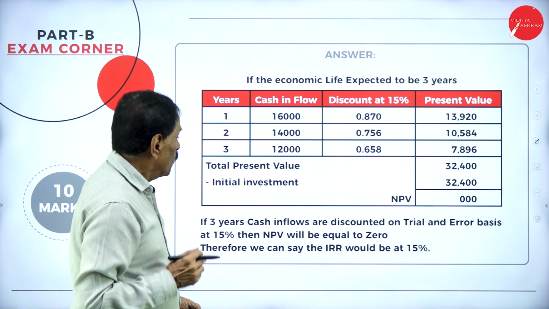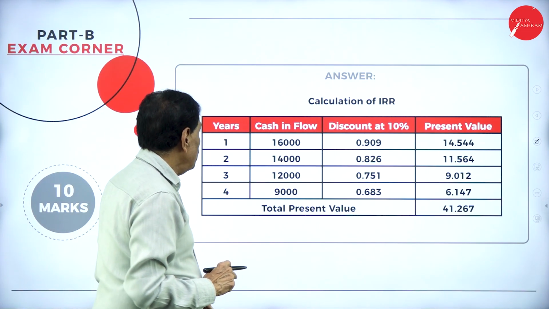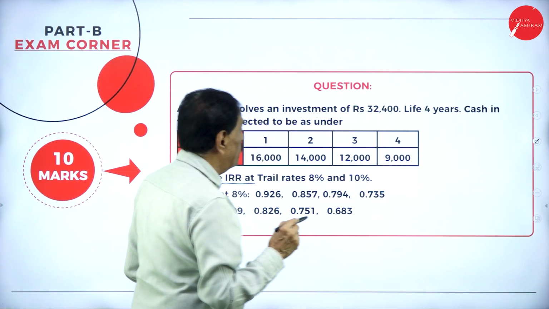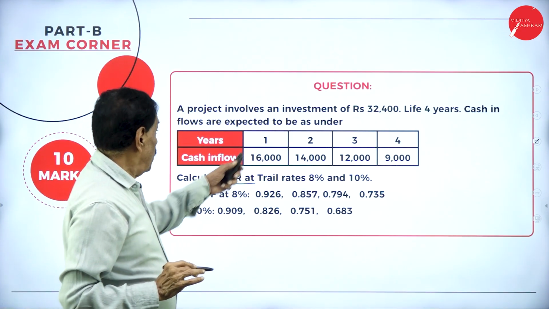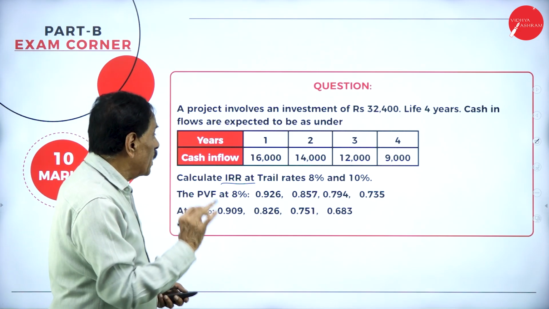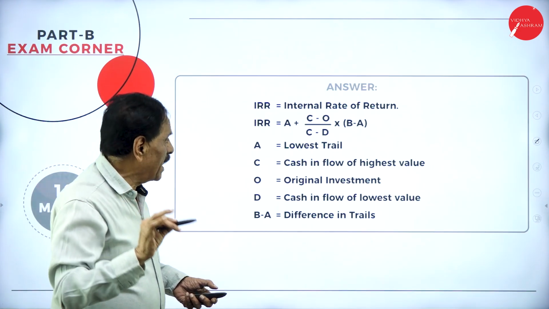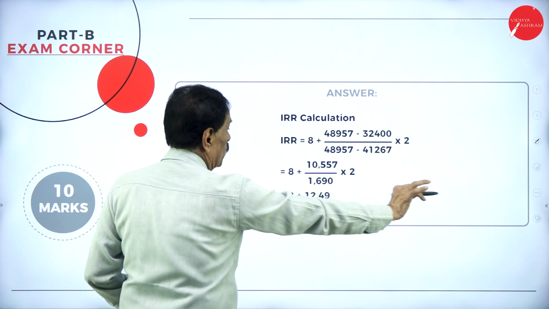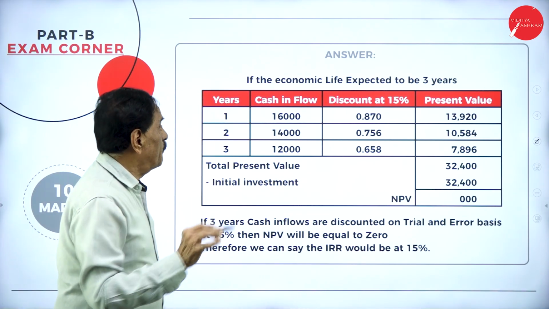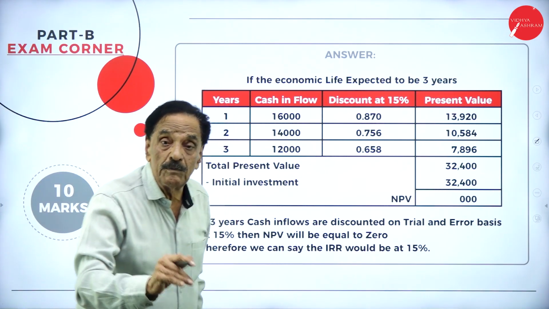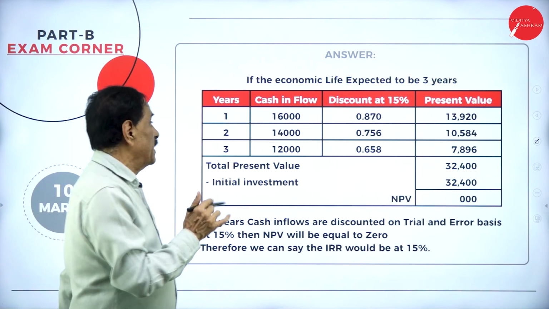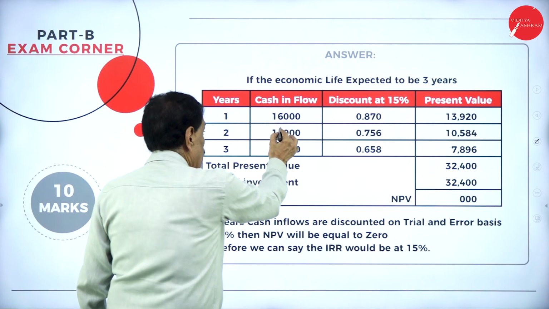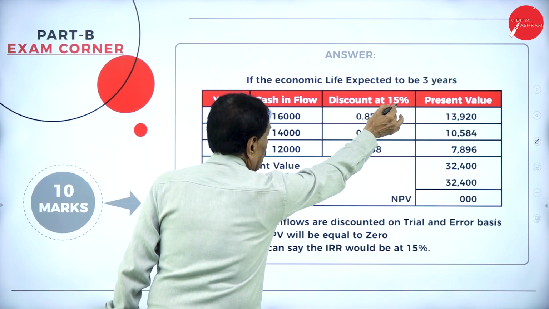But in the examination, the 4 years' cash flows are expected to be given. So if they ask only for 3 years, and the life is 4 years, what would have been the answer? If they ask only for 3 years, if it's 4 years, no problem at all. If the economic life is expected to be only 3 years, then I took 15% for 3 years: 16,000, 14,000, 12,000 at 15%.